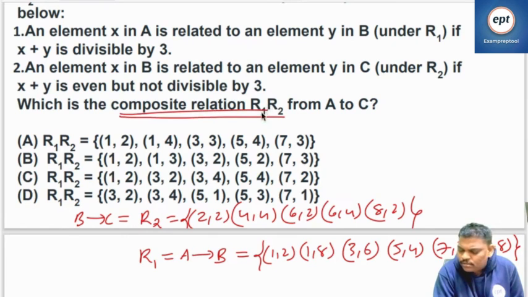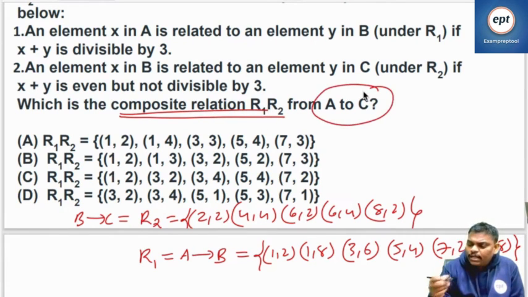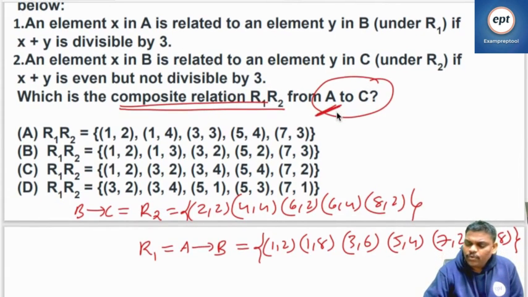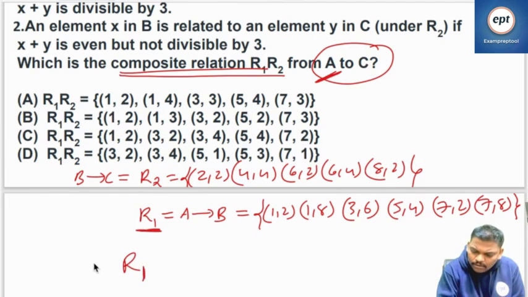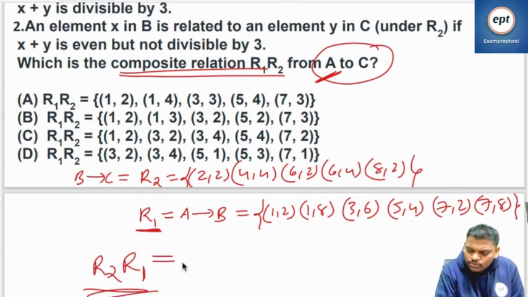Composite relation A to C. If you want composite relation A to C, you have to start from A. Starting from A means R1 is starting from A. So you have to start with R1, then R2. So remember it's R2 R1. R2 R1 will go from A to C.